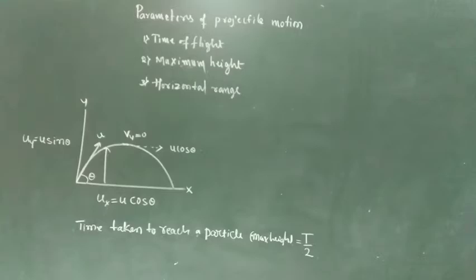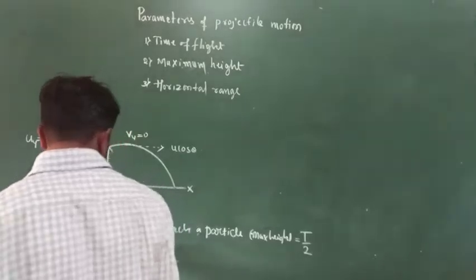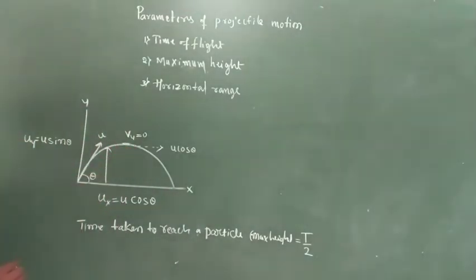Next, the maximum vertical velocity: Vy is equal to 0. At the highest position, the vertical velocity becomes 0.